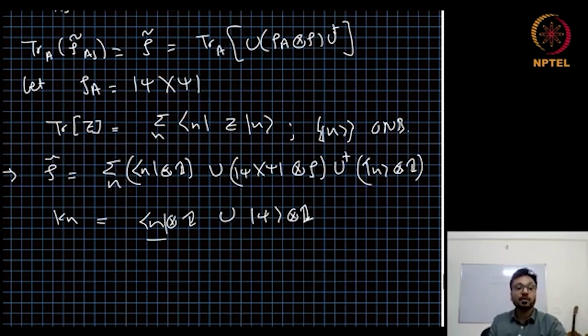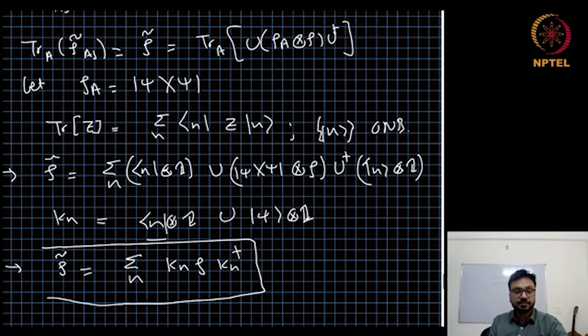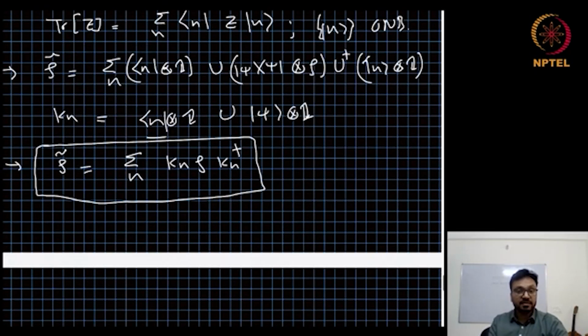So Kn are the operators acting on the system. With this definition, we can see that rho tilde is sum over n Kn rho Kn dagger. So for every physical process represented by the unitary operator U and the ancilla state psi, we can always get an operator sum representation. Hence, it is a completely positive map.